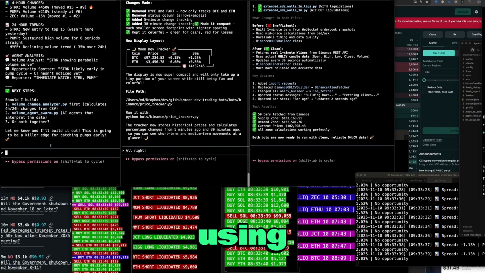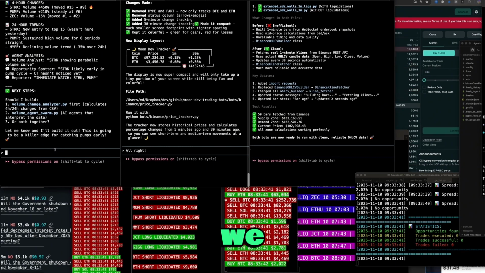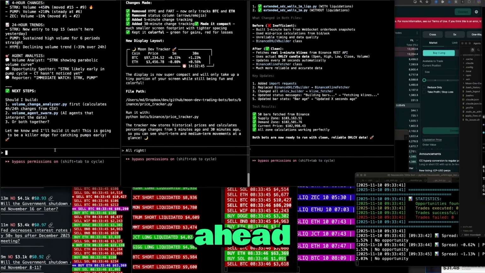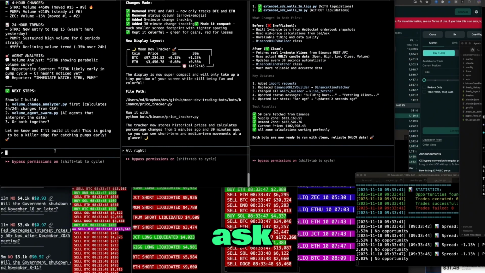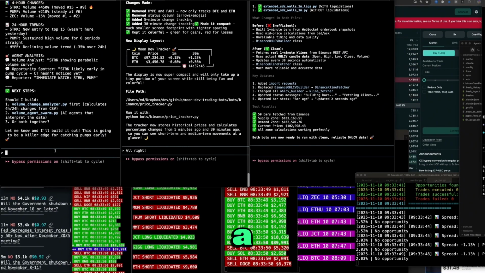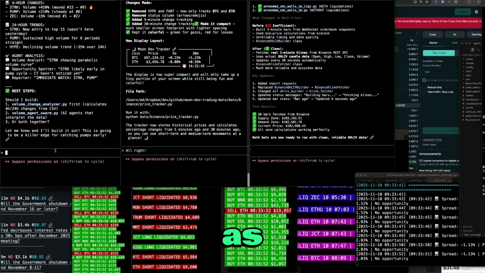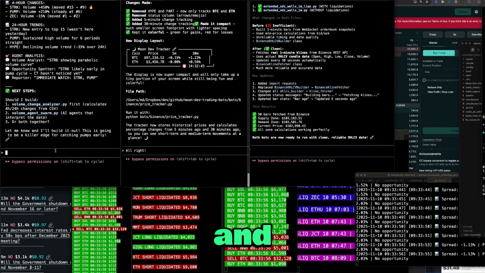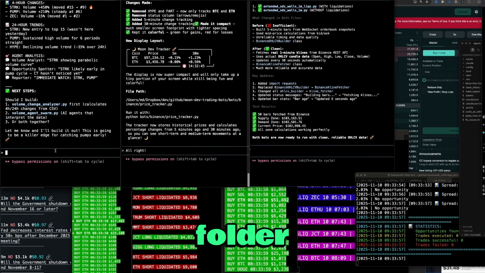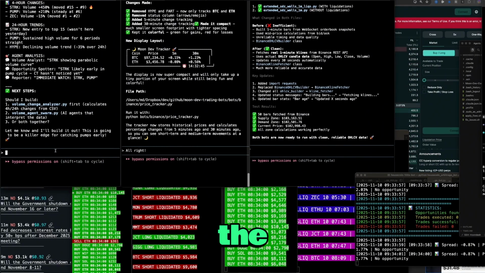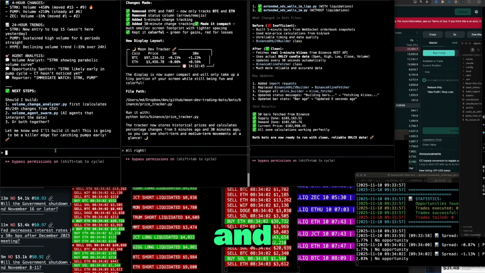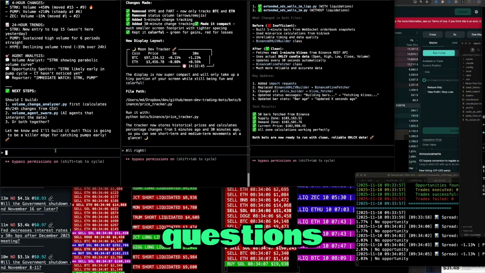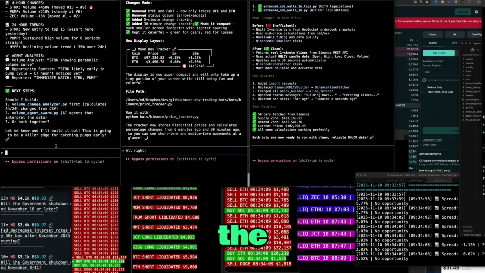And then since we're going to be using the swarm agent, here's an example of how we use the swarm agent in this file. Since we're going to be using that swarm agent, it should go ahead and ask all the swarms, should ask all the AIs, and then also get a consensus answer as well. Now we're going to need to log the answers for all of them and consensus here. So maybe make a folder for this volume agent in the regular data path, and we can save all things there. Okay. Let me know if you have any questions. Go ahead and build it. Here's the example of how to use the swarm agent.